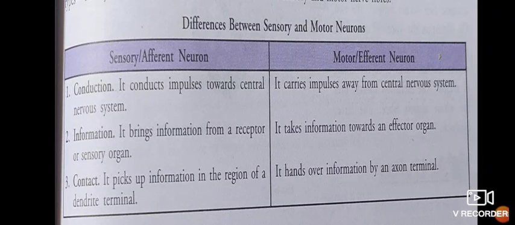A sensory or afferent neuron picks up sensation from the receptors and transmits the same to other parts like the nervous system. A motor or efferent neuron carries message to the muscle, gland, or organ to perform its function. Motor neuron carries the message. Connector neuron or interneuron is a special neuron which passes the message from a sensory neuron to a motor neuron. Like neurons, nerves are also of three types.